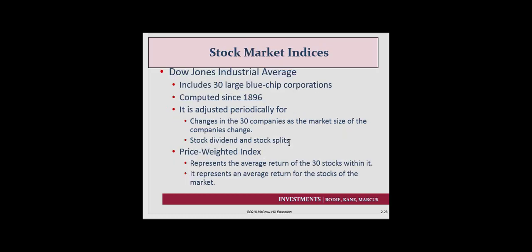So the last couple of things here, we want to talk a little bit about some indexes, how we look at things. One of the primary indexes that I'm sure you're familiar with and have heard of is what's referred to as the Dow Jones Industrial Average. There are 30 large blue chip corporations. It's been around for well over 100 years. Every once in a while they'll adjust it. It changes when one of the companies becomes not one of the top 30 anymore. So a company can leave if it loses market value, and another company will take its place. It is also adjusted for things like stock dividends and stock splits.